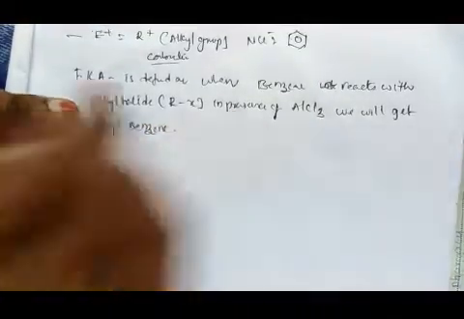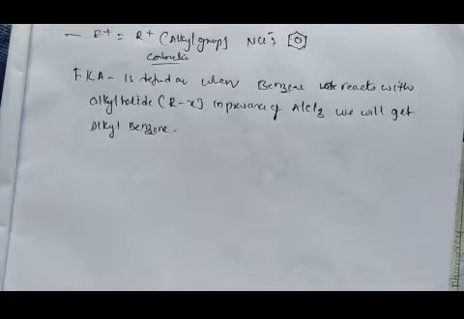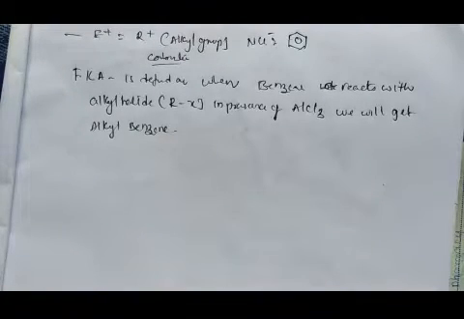Whenever benzene reacts with an alkyl halide in presence of a Lewis catalyst, that is AlCl3, aluminum chloride, we will get alkyl benzene. This reaction is called Friedel-Crafts alkylation.